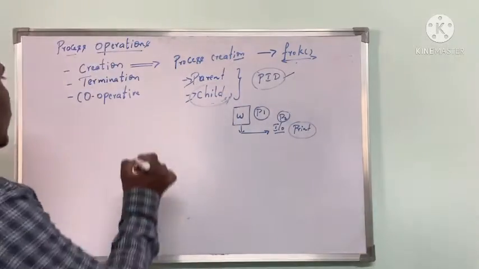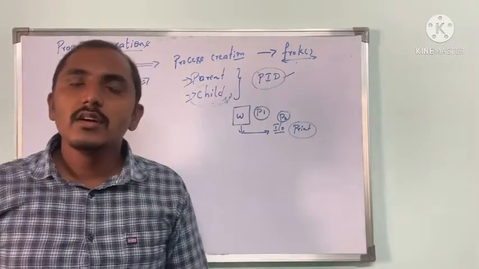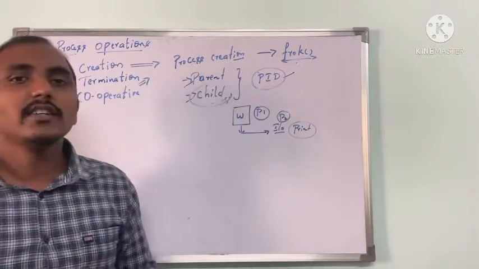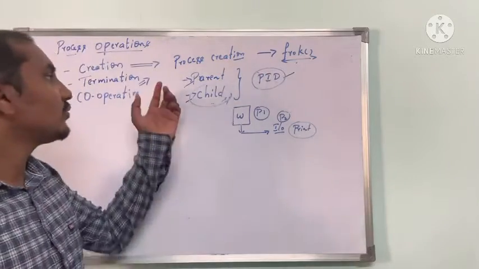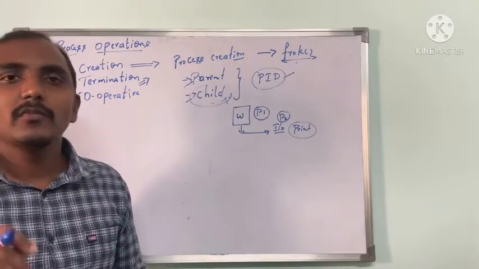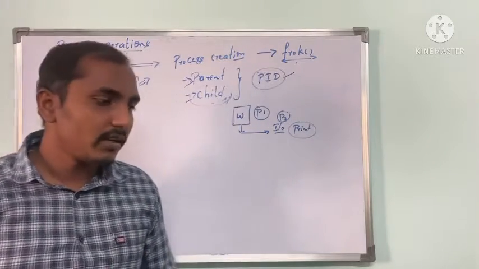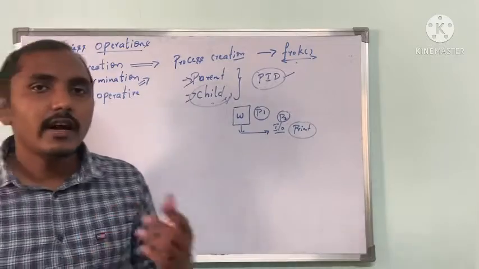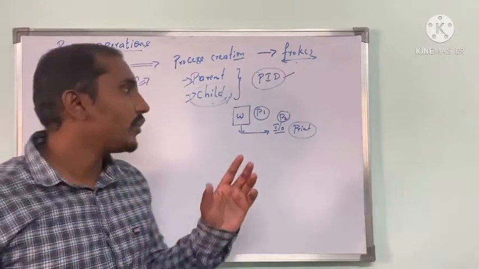Next, coming to termination. Termination happens once the process has completed its execution, then the process will be terminated by your operating system. Or the second way is when some interrupt occurs, some unwanted event happens, or your program or process is not executing properly.